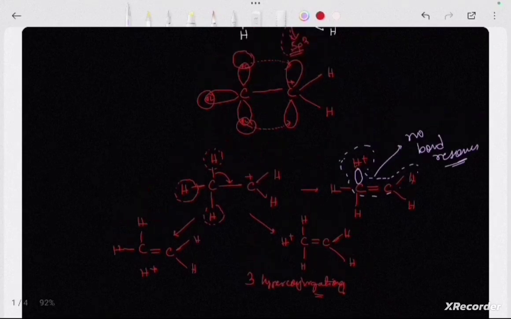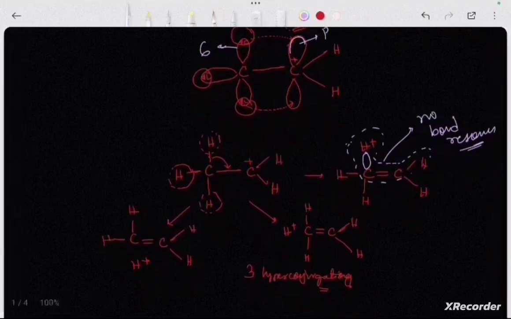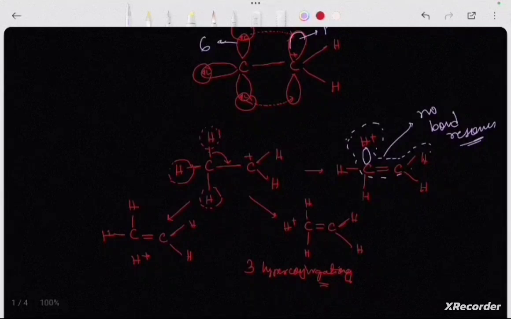And why is it sigma pi resonance? Here we can see there is an interaction between the sigma electrons, that is the C-H bond sigma electrons, and the vacant p orbital. So the sigma electron is interacting with the vacant p orbital, and hence it is known as sigma p resonance. So these are the 2 important questions. Questions might come on the number of resonating structures and the stability of the hyperconjugating structures.